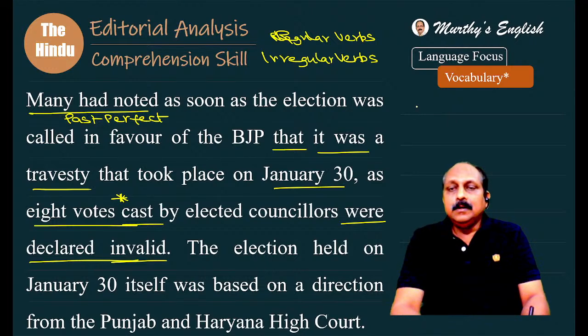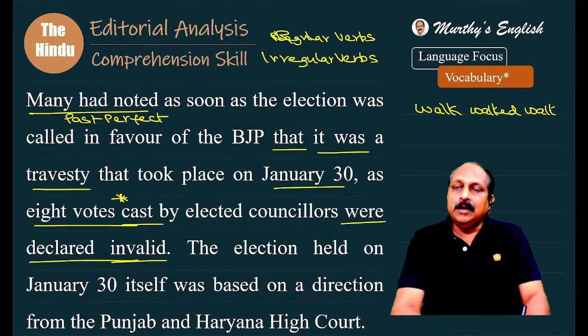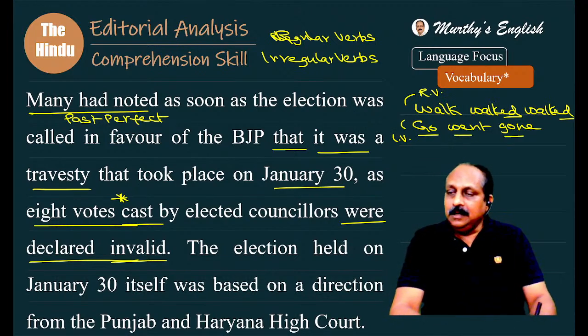For example, if you take walk, walked, walked, is it regular or irregular? Please respond. If you take go, went, gone, regular or irregular? First one is regular because it has taken ED. Second one is irregular because it has not taken ED.